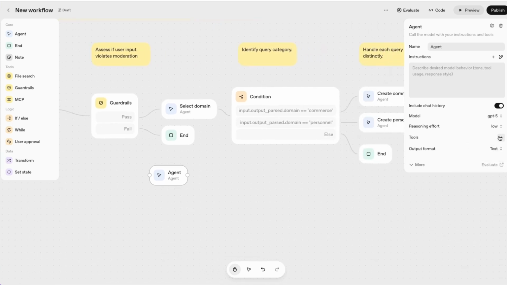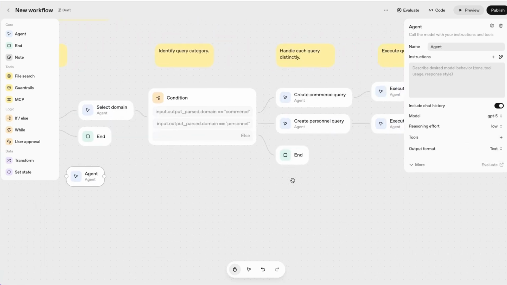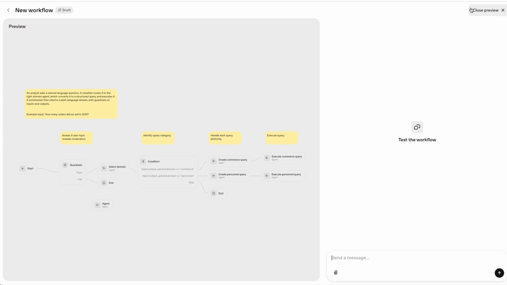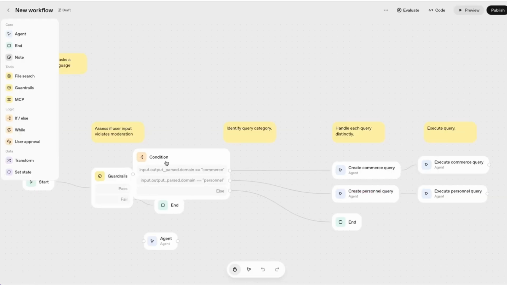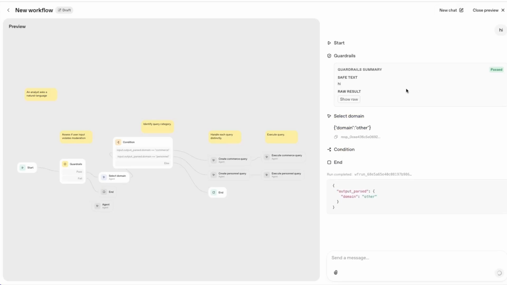And the cool part is once you have the agent, you can easily preview the agent by running it. And this gives you detail of how each component within this flow is working. So we can see that it goes through the guardrails component here, then it goes through the select domain, and then through the condition block, and then a few different blocks downstream before we get an answer.